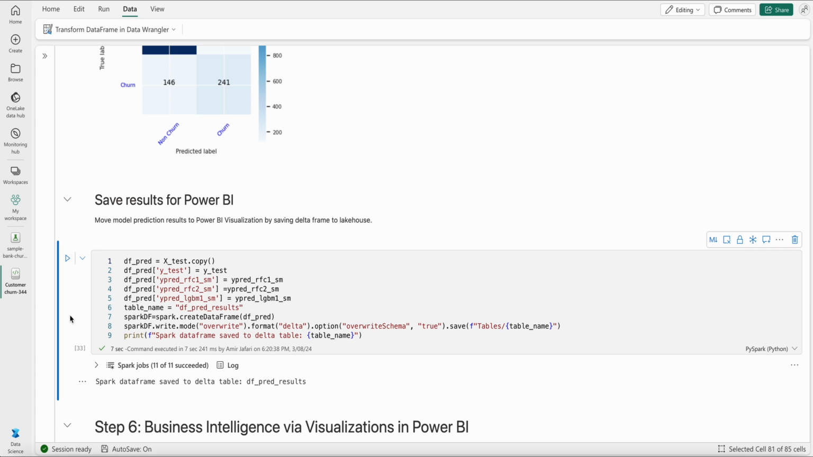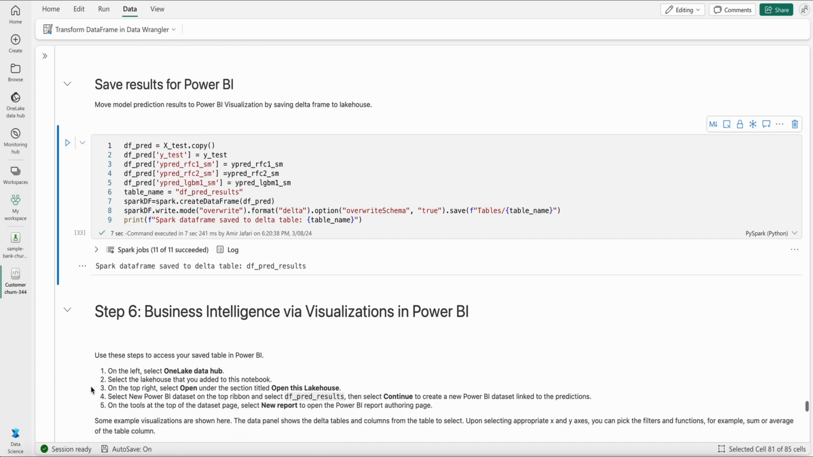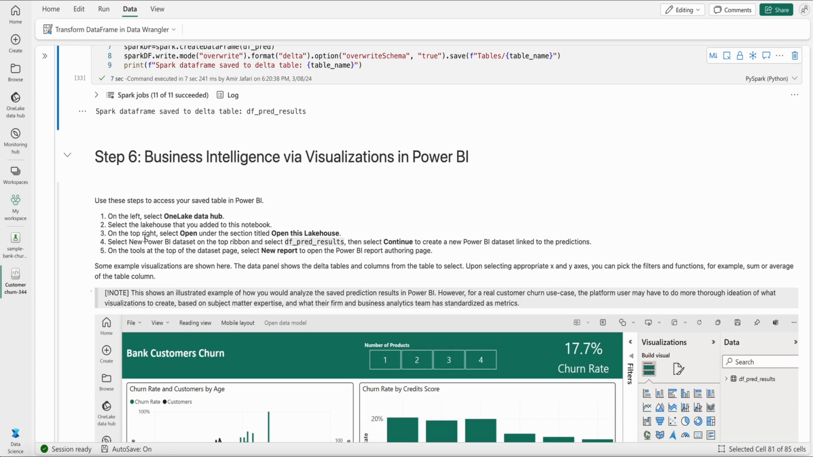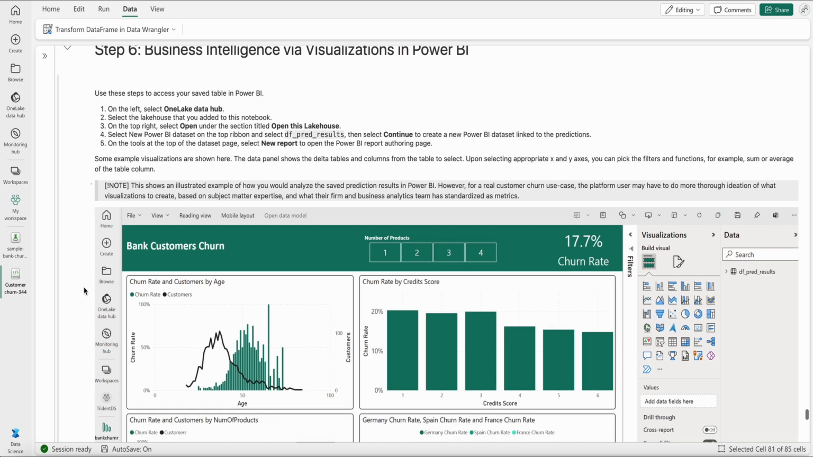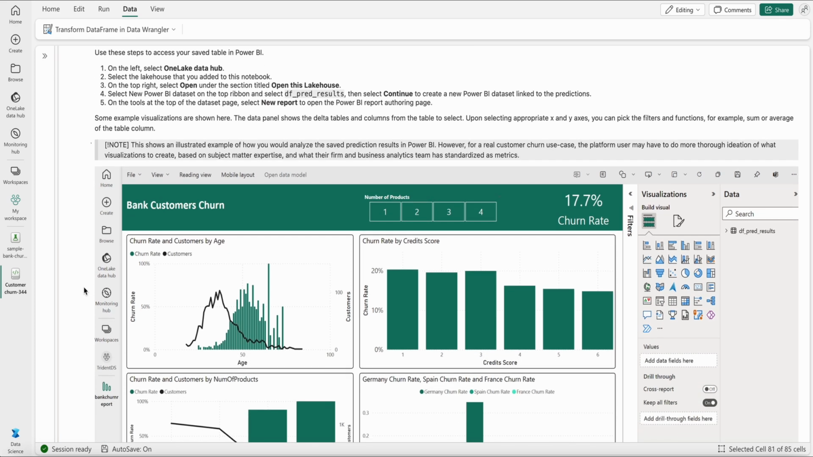So now that we actually have saved all the prediction results to the lakehouse, I can import it to Power BI. I can go to the OneLake Data Hub, which I'm not going to go through the details here. The instructions are available here. You can follow them. And I can create a very nice Power BI report and dashboard, which can give me some insights as to what is happening.